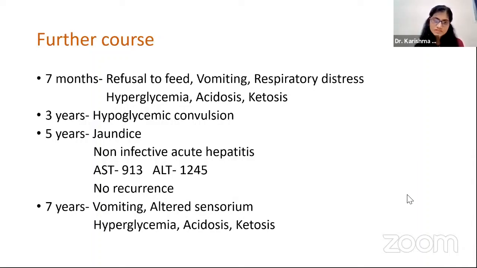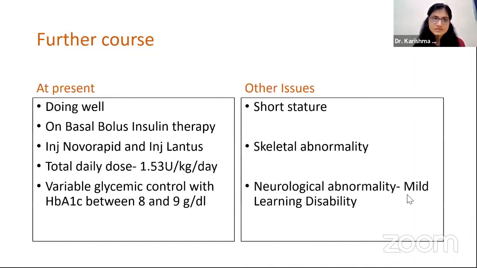At 7 years of age, he again presented with vomiting and altered sensorium in DKA, and this condition was also managed in the hospital. At present, the child is 8 years and 2 months old. He is doing well on basal bolus insulin therapy, injection Novorapid and injection Lantus. Total daily dose is 1.53 unit per kg per day. He has a variable glycemic control with HbA1c between 8 and 9 gram per dl.